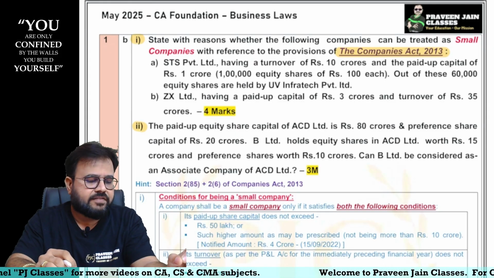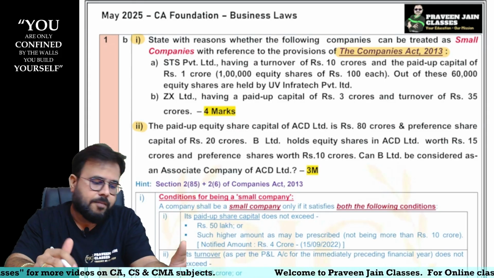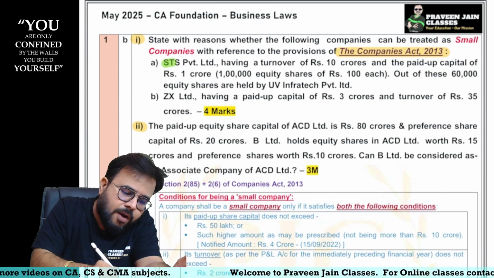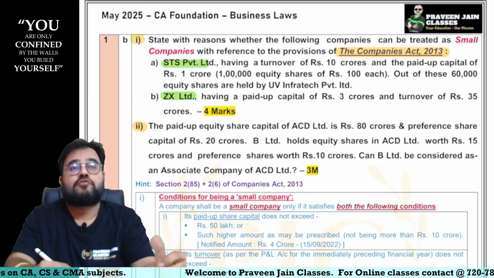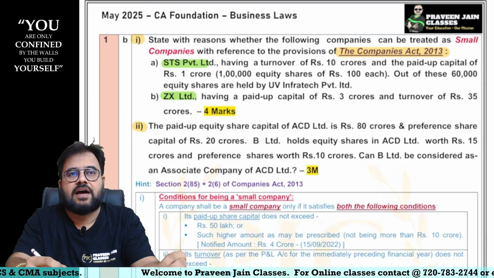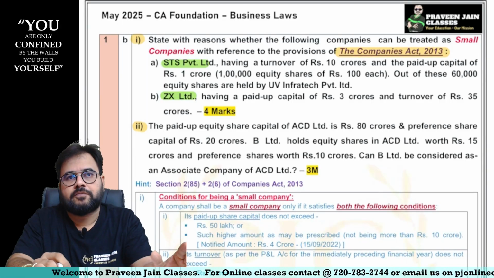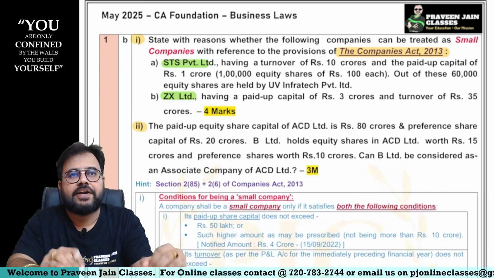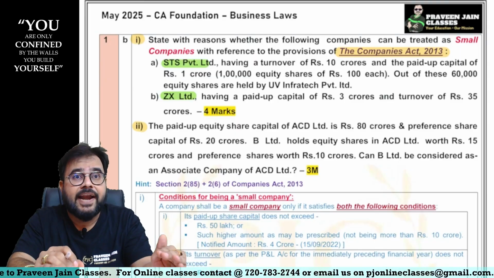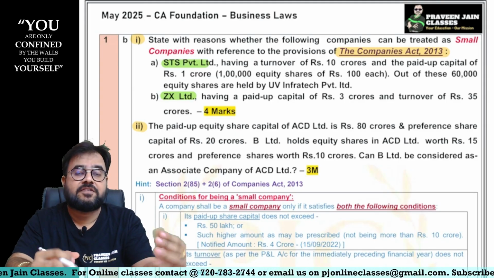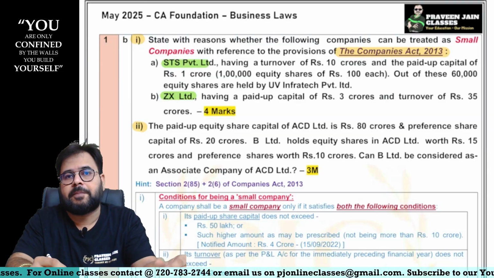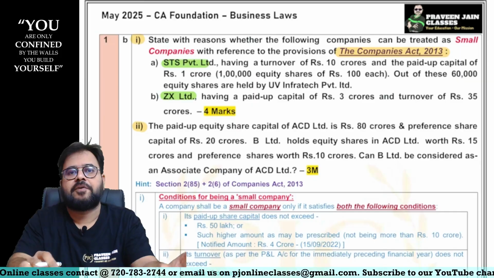So now can I say B1 is talking about small company. Here there are two companies which are specified, sir, and we have to find out whether these companies are small company or not. Whenever this type of question comes, sir, read the question. I'm not saying don't read the question, sir, but don't try to give conclusion on the paper, sir. If you try to give conclusion on the paper, there is a high possibility we may commit mistakes.